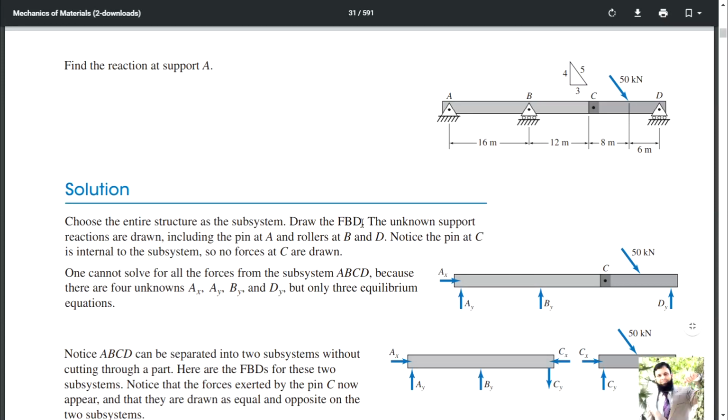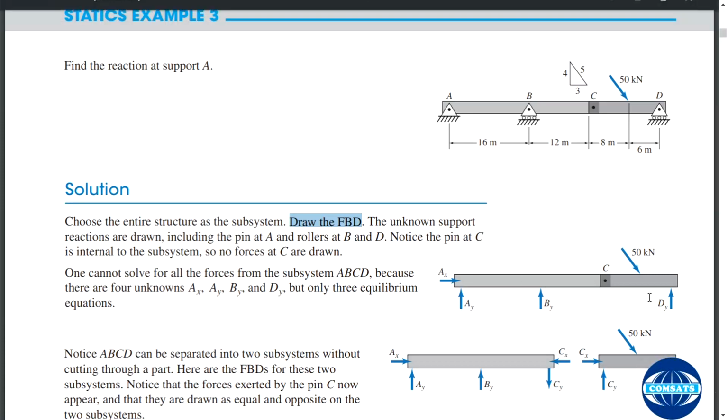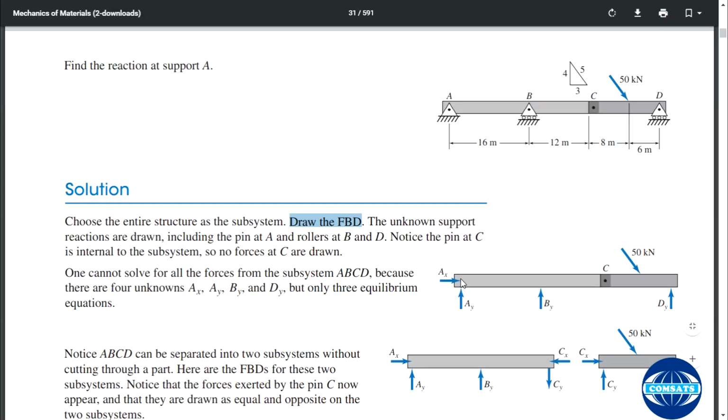Okay, draw the free body diagram. This is your free body diagram. The unknown support reactions are drawn, including the pin at A and roller at B and D. Pin at A, roller at B, and roller at D. Notice the pin at C is internal to the subsystem. This is internal to the subsystem, so no forces at C are drawn. So this is an internal hinge. It is a hinge or pin, and this is not an external support, so no support reaction has been drawn.